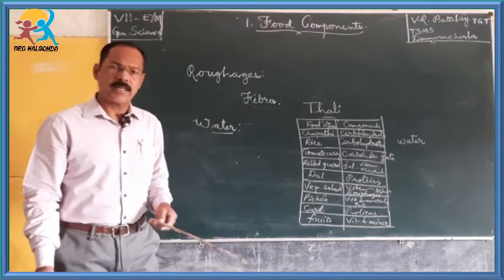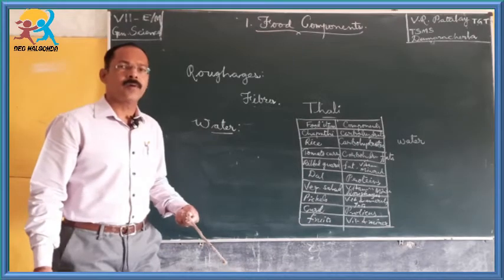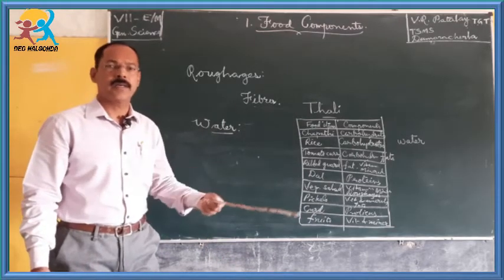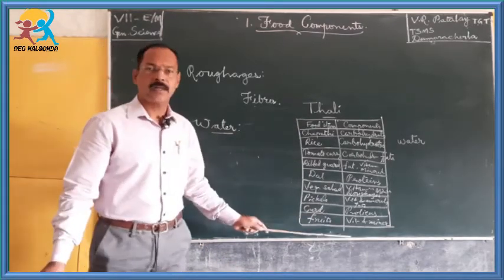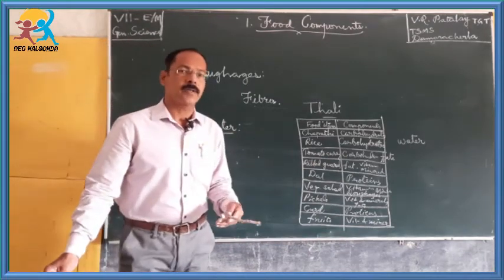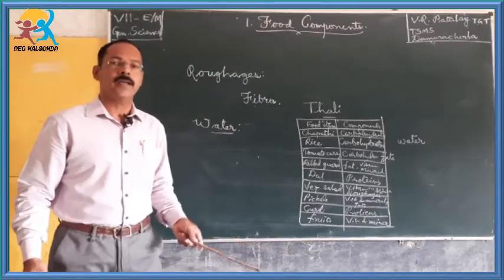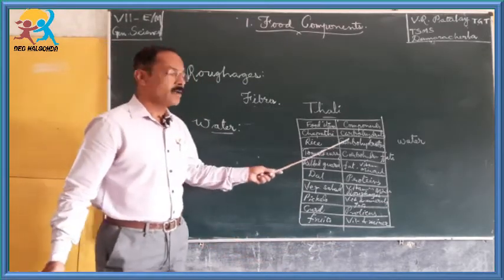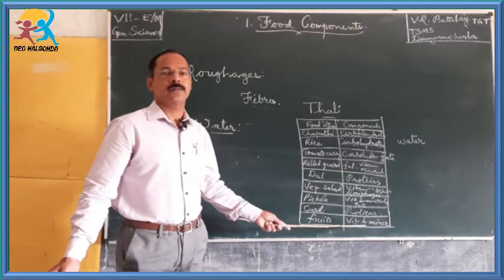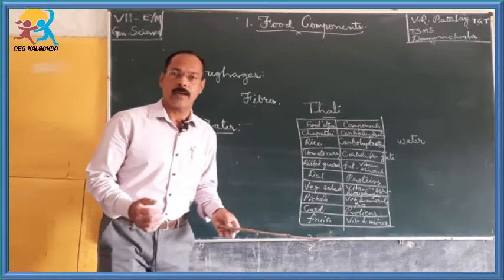It is not that every time we go for food, for lunch or dinner, all these food items should be there. It is not like that. Whatever food items we take every day will contain all the food components one or the other day. They will be added to our body.